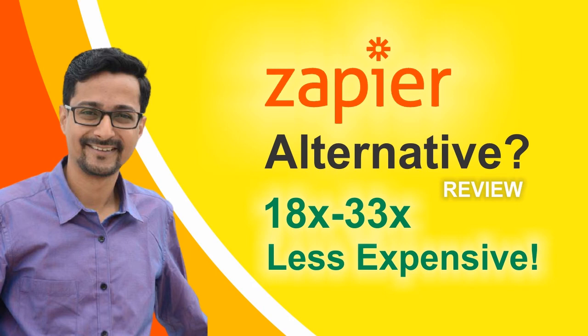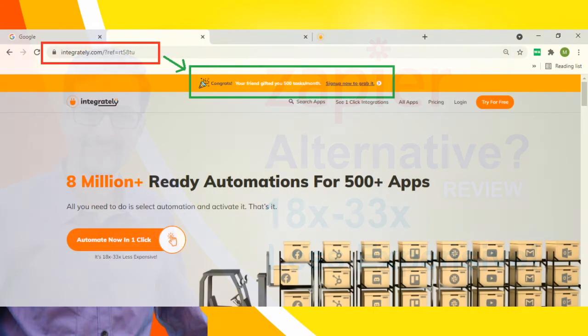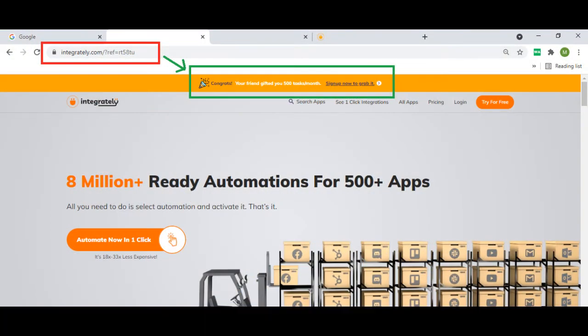Zapier alternative, which is claimed to be 33 times less expensive than it. There is something like that, and we are going to cover it in this short video. And the name of the service provider is integrately.com.